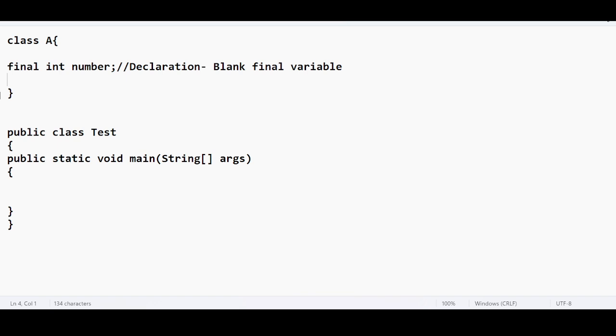Will I be able to perform the compilation successfully, or will I get any error? Any inputs, any insights from your side? I just performed the declaration. I'm not even assigning a value through the constructor. I have just declared the blank final variable. Because of this declaration, will this program get compiled successfully, or will I get any error?